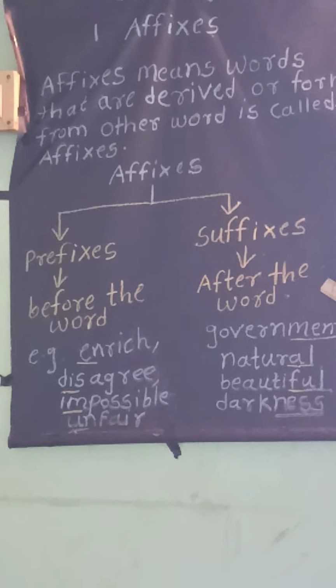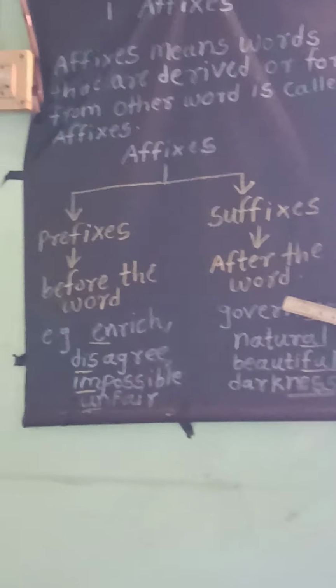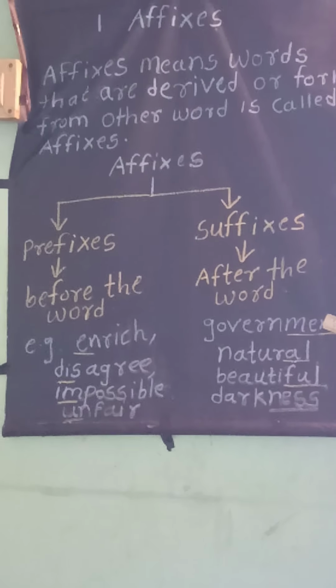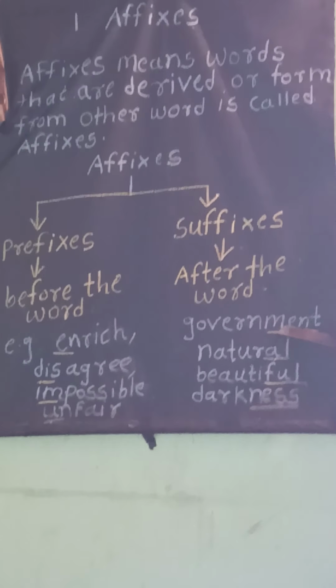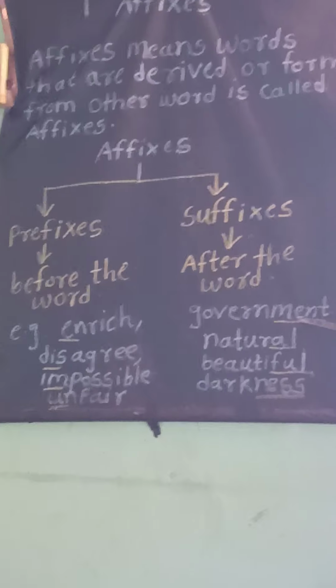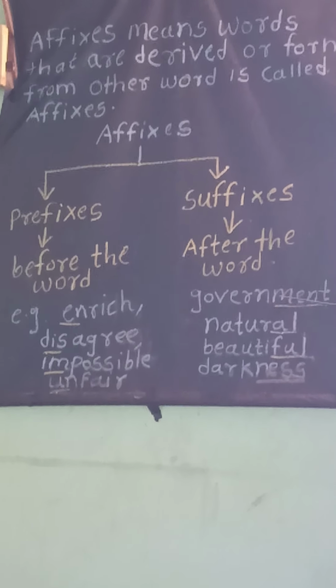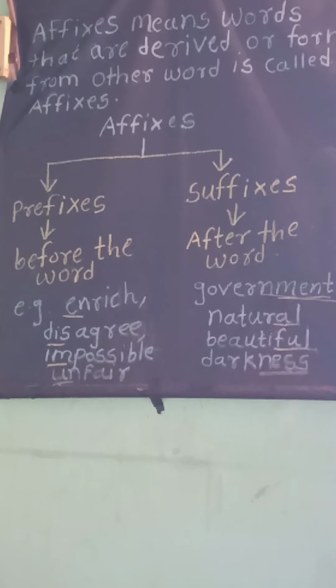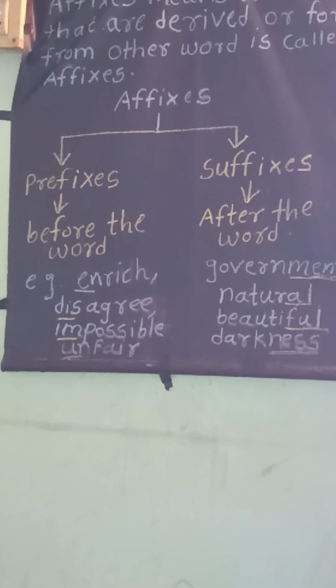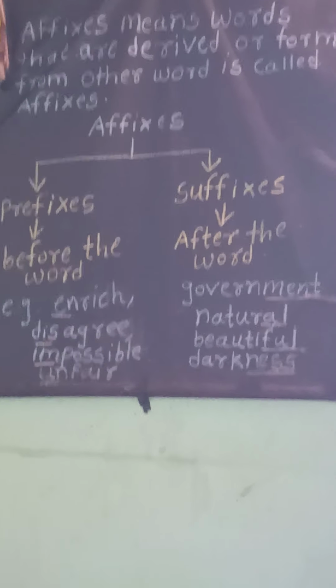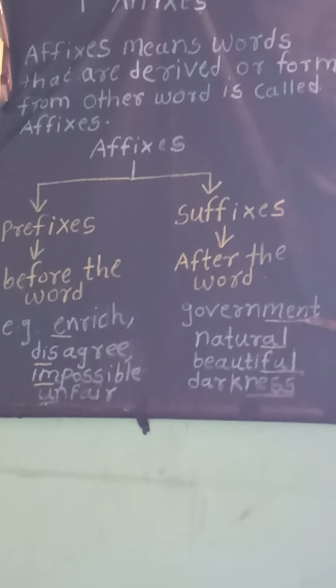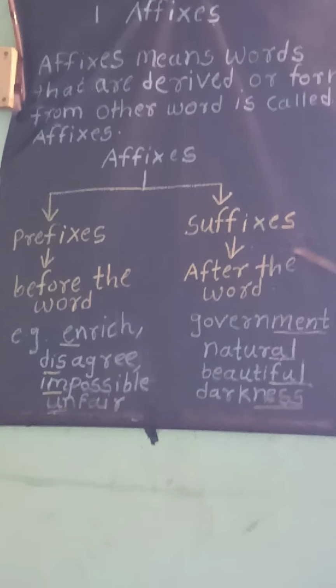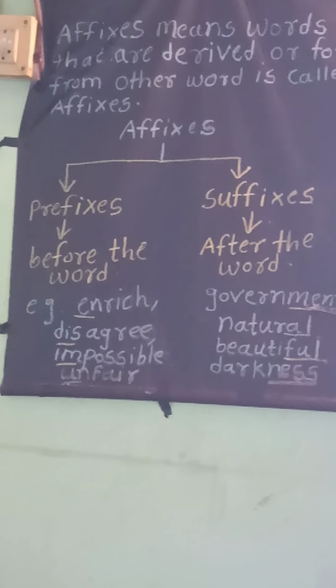Examples of suffixes: the word government. Govern is the root word, and we join the suffix M-E-N-T, ment. With the help of the suffix we form the new word government.